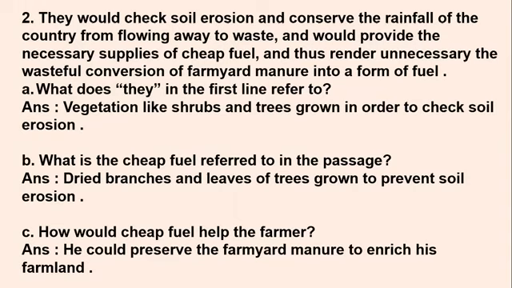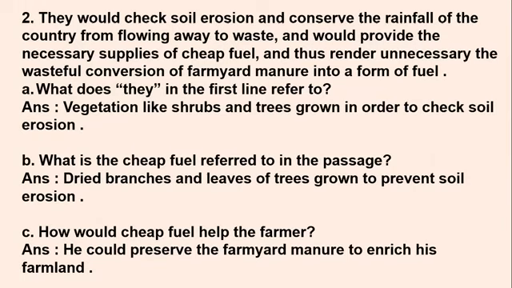So based on this sentence given here, we have the first question: what does "they" in the first line refer to? Whom are we referring to as "they"? This "they" is nothing but vegetation. Vegetation like shrubs and trees grown in order to check soil erosion. So here "they would check soil erosion", this "they" is no one but vegetation like shrubs and trees.